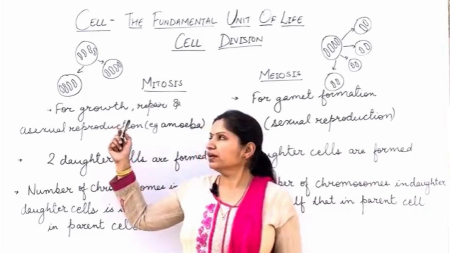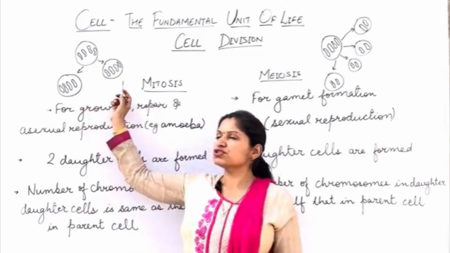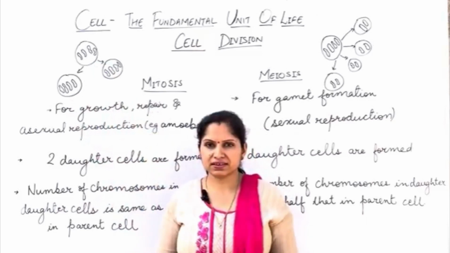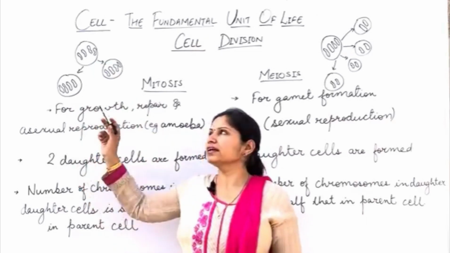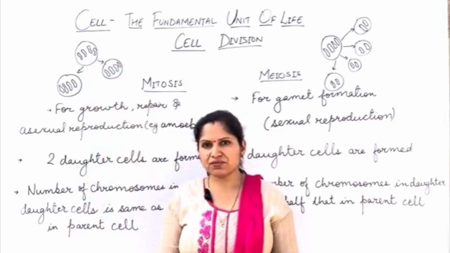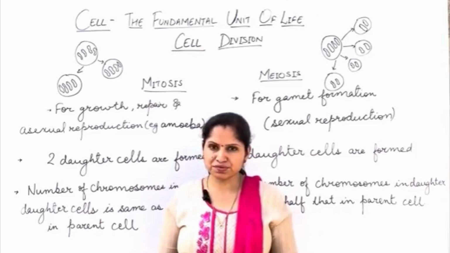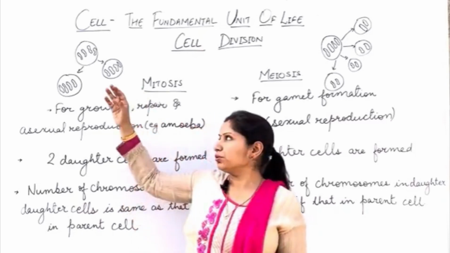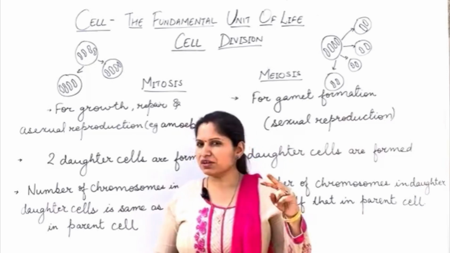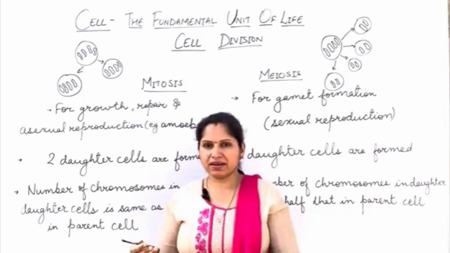organisms. So, in mitosis, a single cell divides into two daughter cells which are exactly the same as the parent cell. Means the number of chromosomes in the daughter cell is the same as that of the parent cell. So if the parent cell had 4 chromosomes, the daughter cells formed will also have 4 chromosomes each. From one parent cell, how many cells are formed? 2 cells are formed, and they are exactly the same as the parent cell.